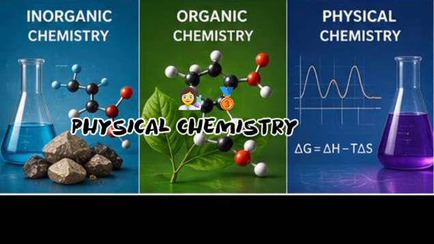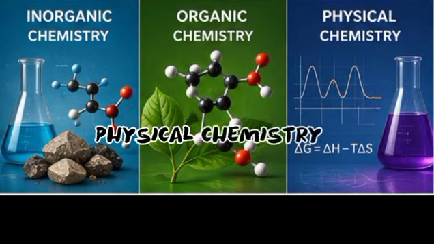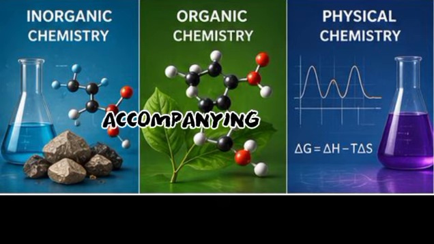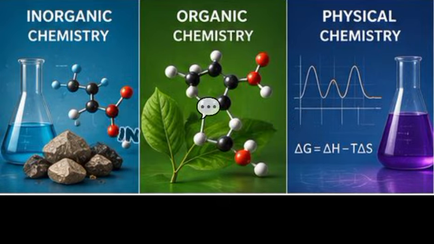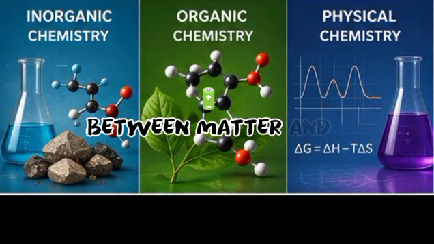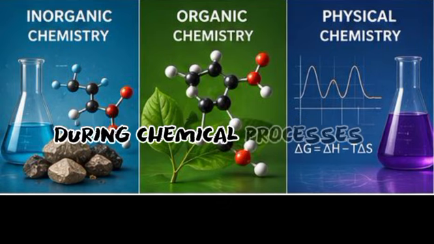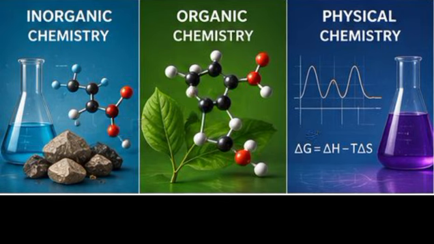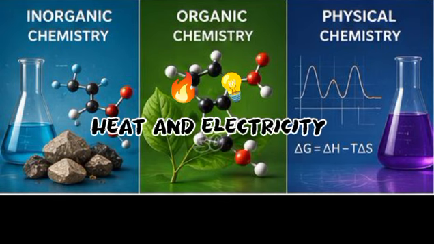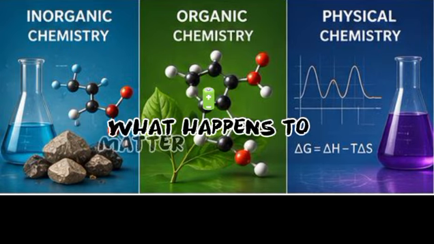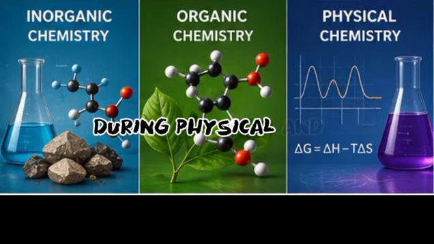Physical chemistry. The third branch is physical chemistry. Physical chemistry deals with the study of energy changes accompanying the transformation of matter. In other words, it helps us understand the relationship between matter and energy during chemical processes. It is concerned with areas of chemistry such as quantum theory, heat, and electricity. So, physical chemistry helps us understand what happens to matter and energy during physical and chemical changes.